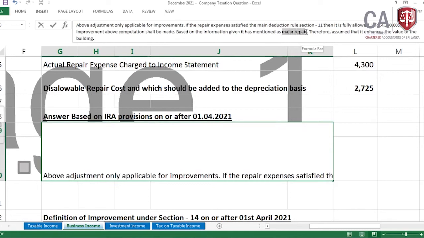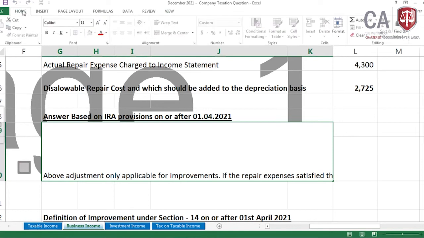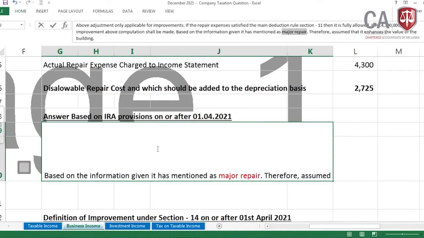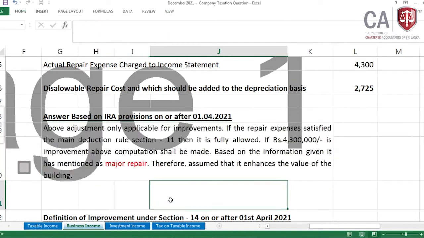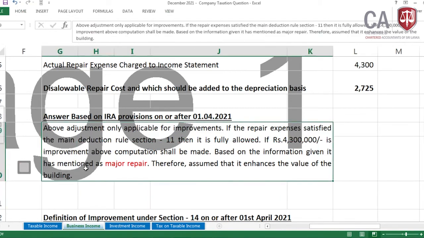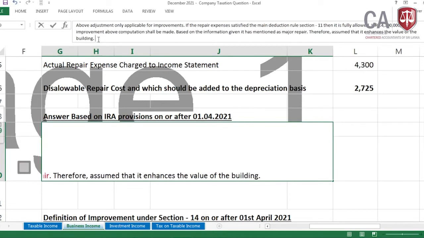In that I have assumed it is on the improvement side. Therefore assume that it enhances the value of the building. Then I have taken this as the improvement.